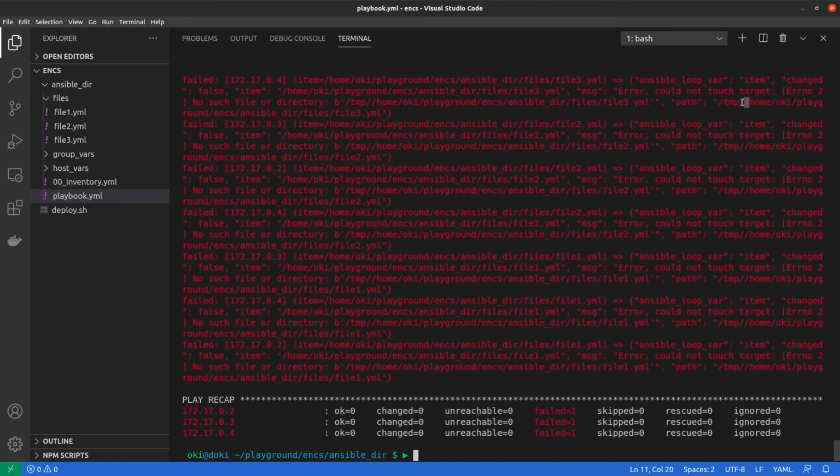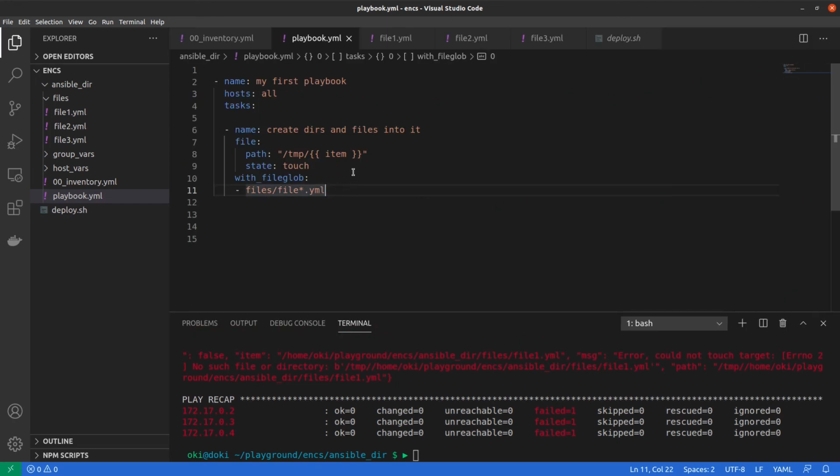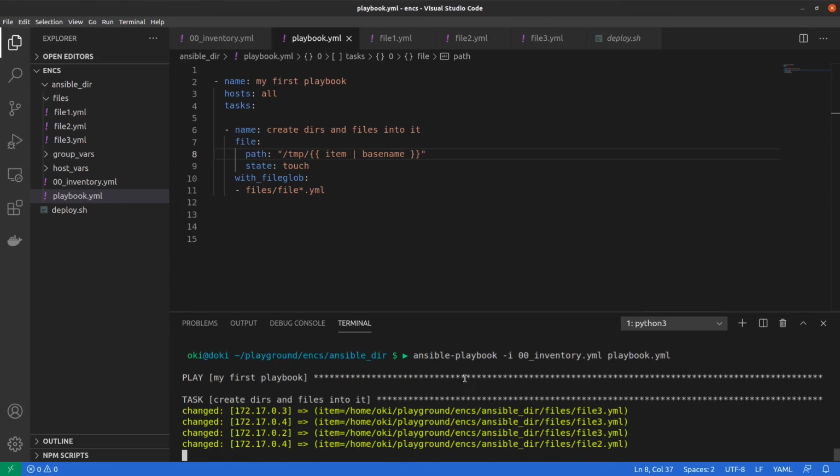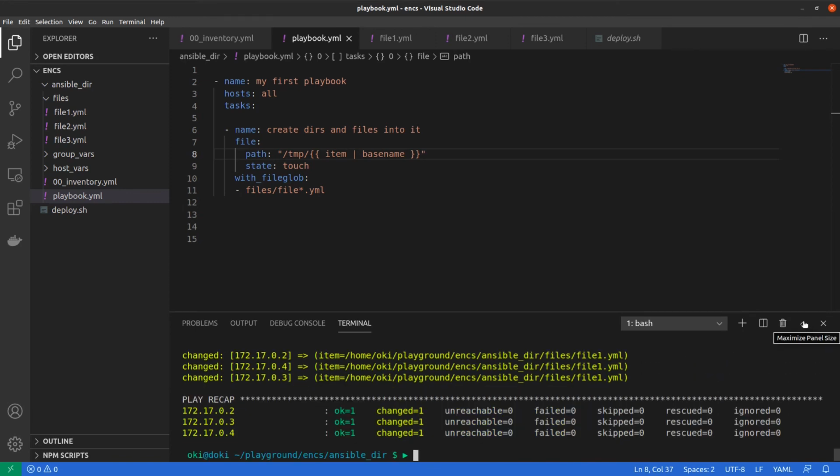In this case, Ansible wants to create the entire path into /tmp. We don't want to do it, and if you want, you can add a filter like this. I think it's okay. So no, this is not file name, it's base name, maybe this. Okay, this is basename.